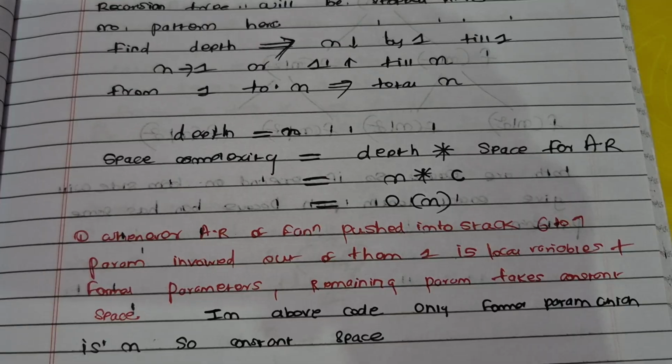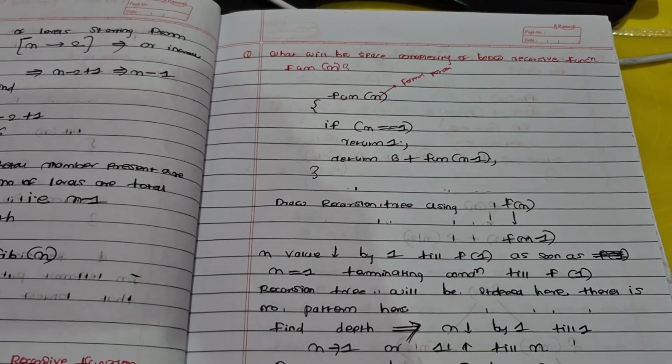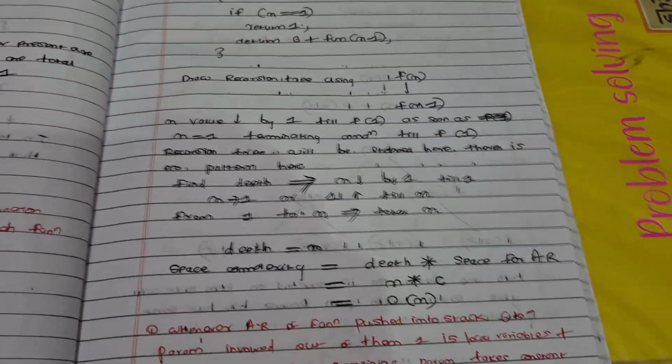And what else? So only the formal parameter is there, which is also n, and the constant you can consider as C.